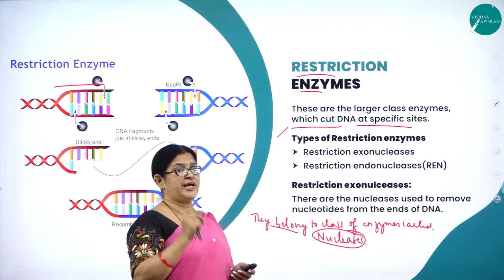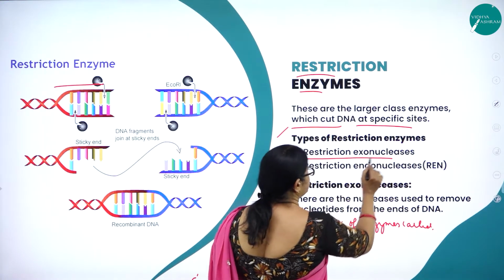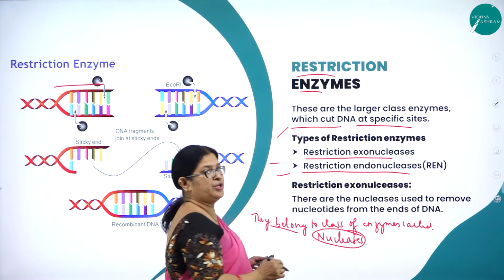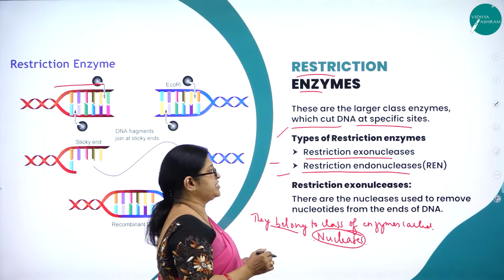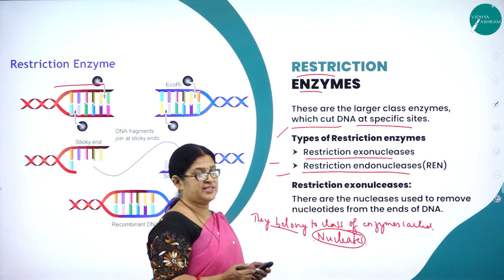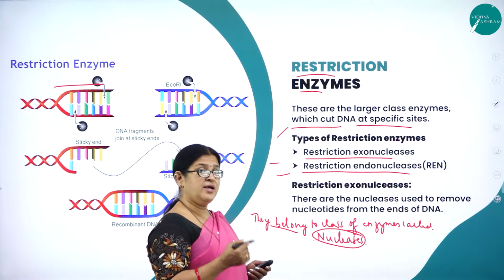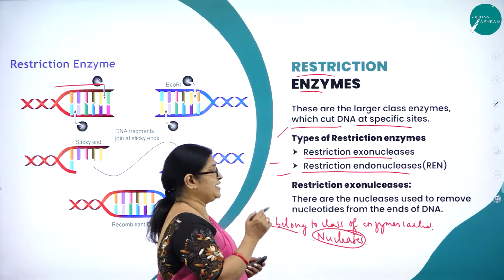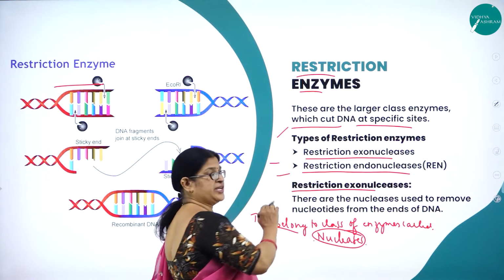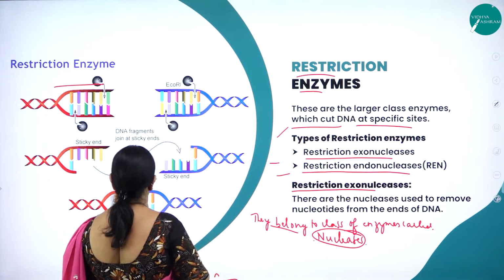And there are two types of restriction enzymes. What are they? Restriction exonucleases and restriction endonucleases. So restriction endonucleases are called as what? Molecular scissors. Now let us understand the difference between restriction exonucleases and restriction endonucleases.